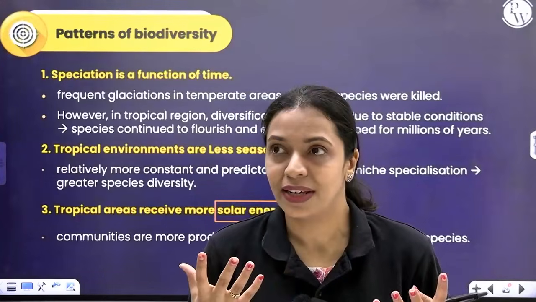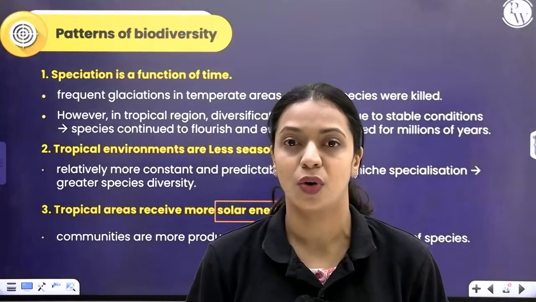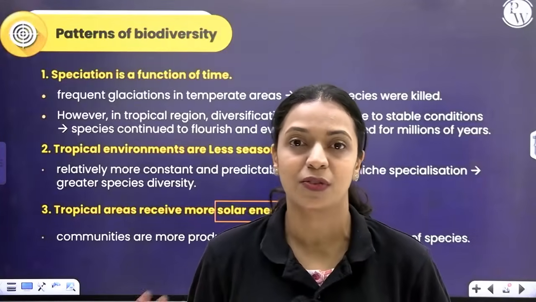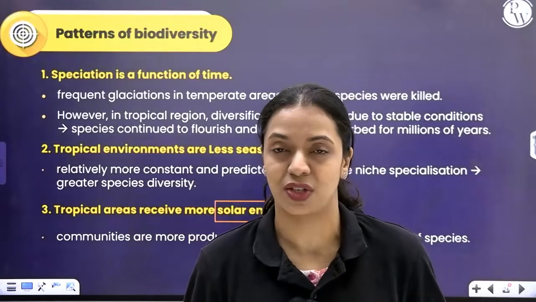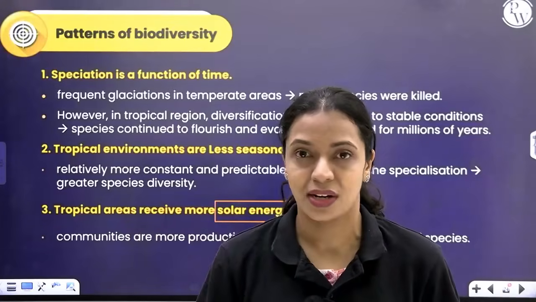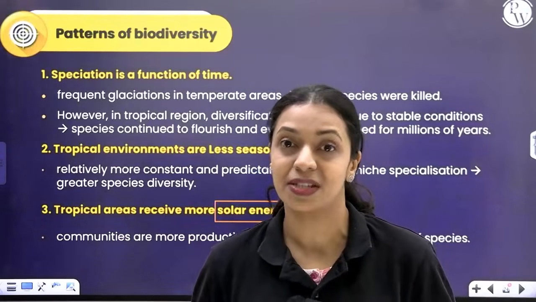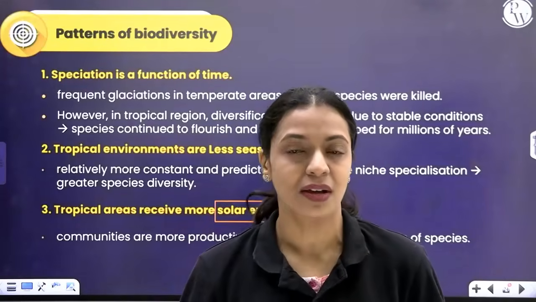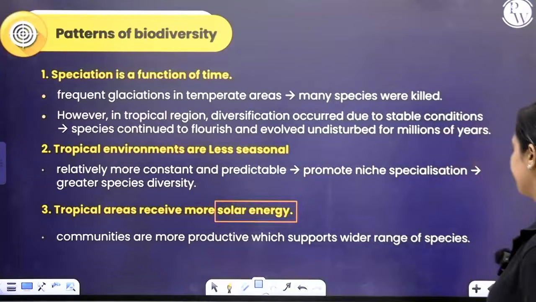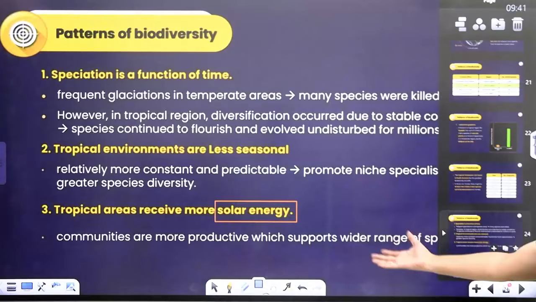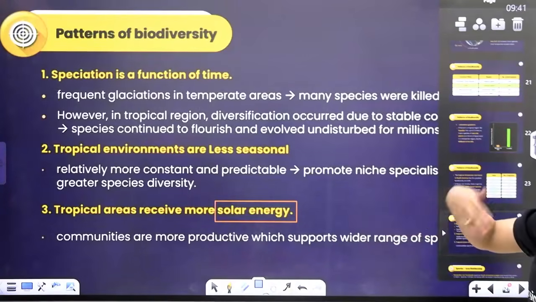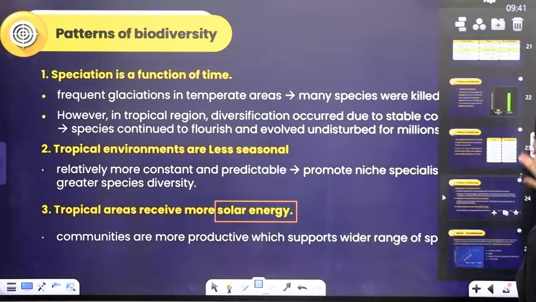If the productivity of an ecosystem is more, then it can support more number of species. Since tropics receive more sunlight, there is more productivity in the tropics. As a result, more species can be supported in the tropics compared to the temperate regions. Alright, that's about the reasons for why tropics are more species diverse compared to the temperate regions.